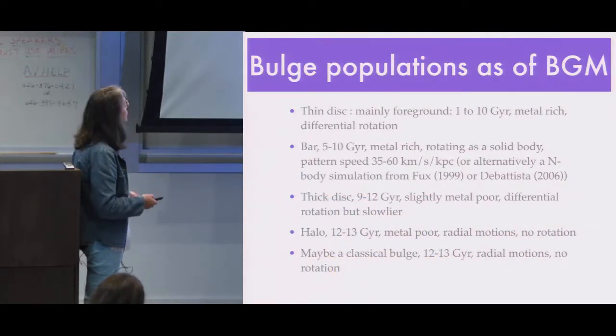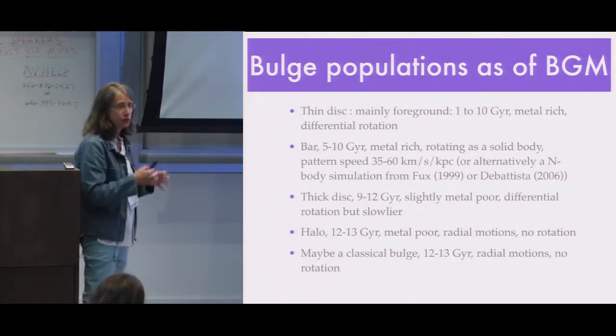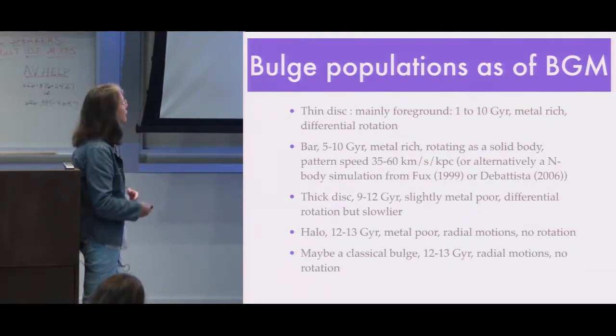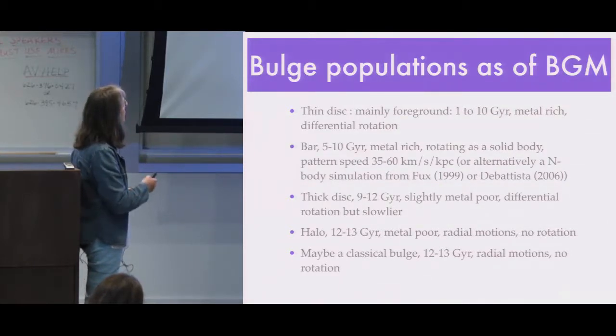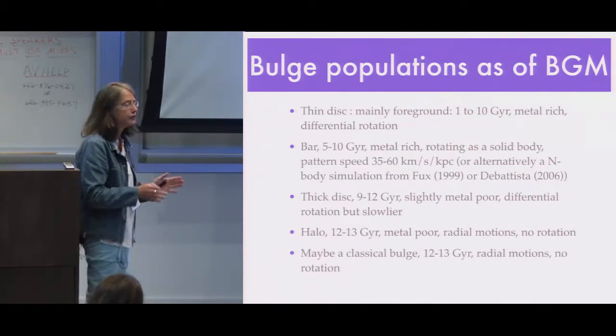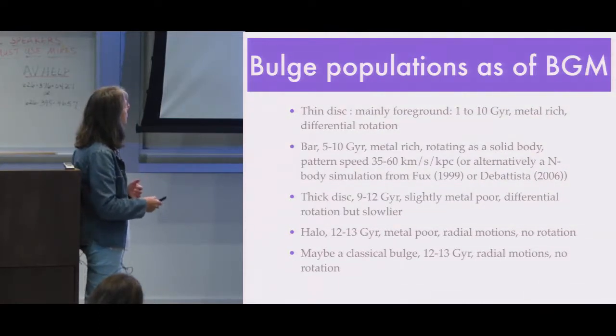So in the bulge region, what we input in the Besançon galaxy model is the thin disk, the same as locally, but because of the density gradient and metallicity gradient, it will be a bit different in the bulge region. We have a bar with an age, we don't know yet, between 5 and 10 gigayears or 8 to 10 gigayears. It's not completely constrained.